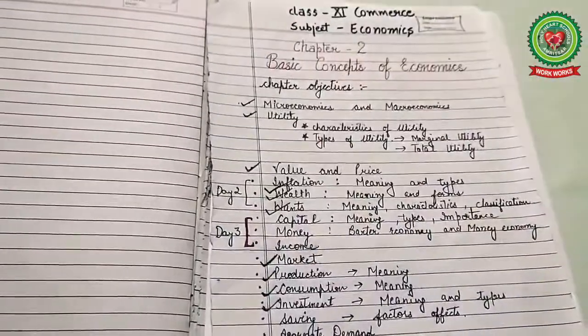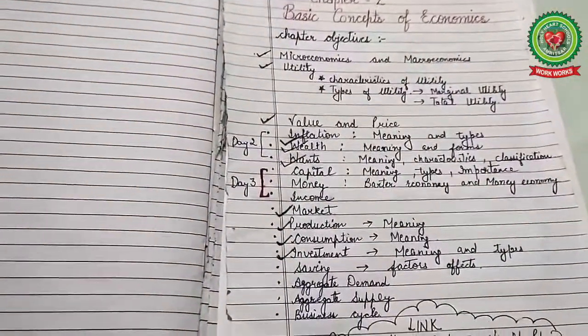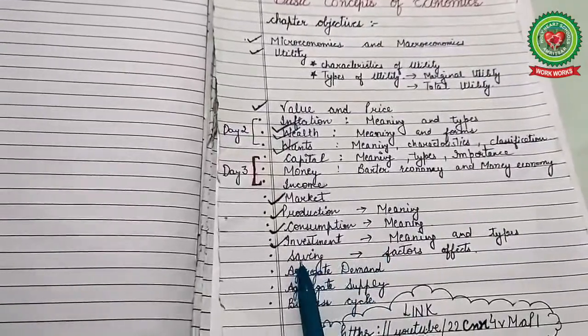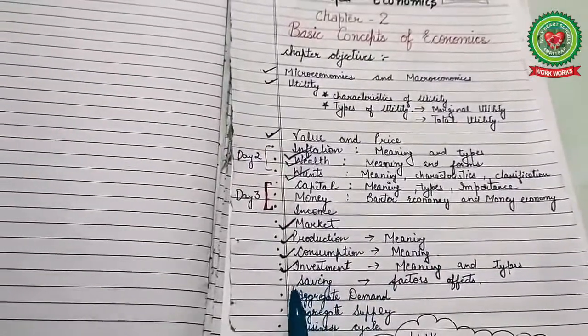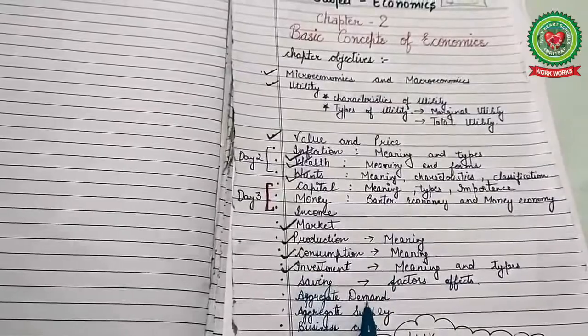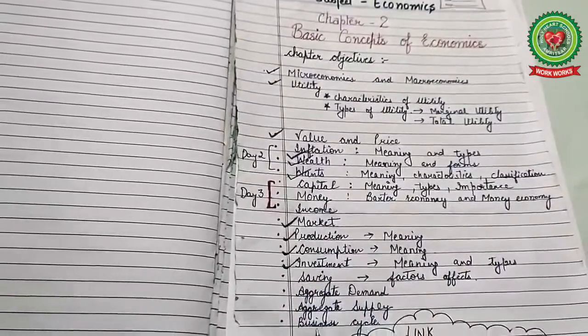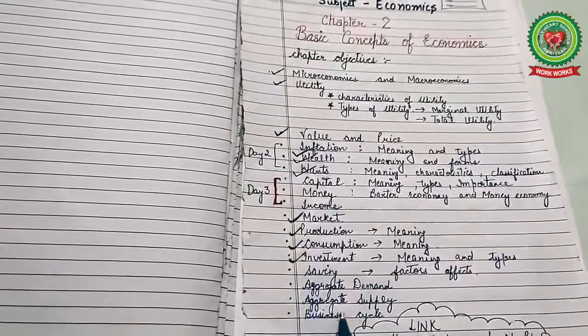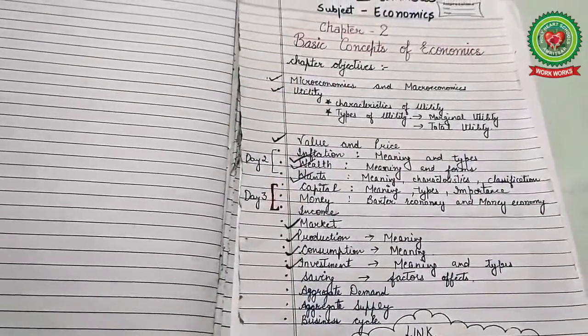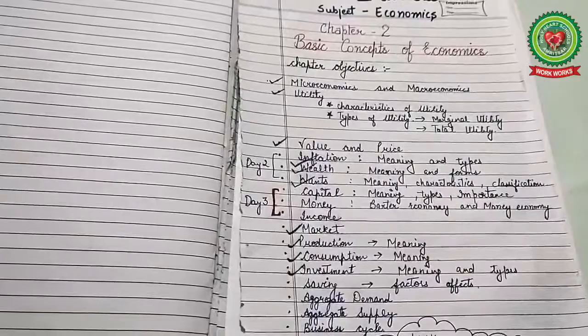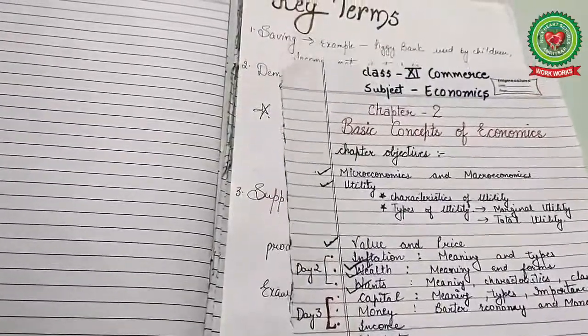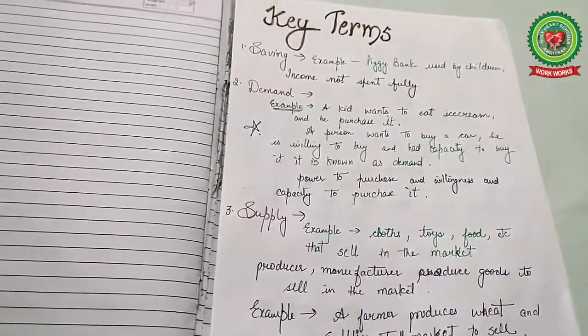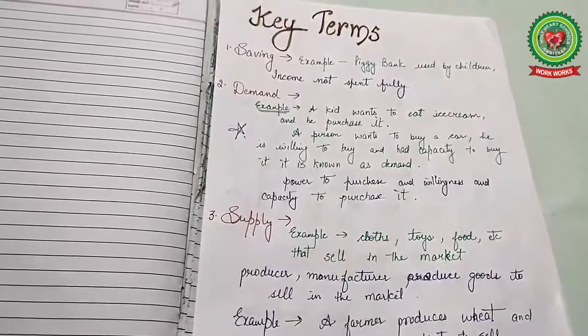So today we will discuss our next four topics and the last topics of this chapter, that is savings, aggregate demand, aggregate supply, and the last one is the business cycle. We will see how these four terms are related to economics and how these terms are used in economics. So first of all, we'll discuss our key terms.